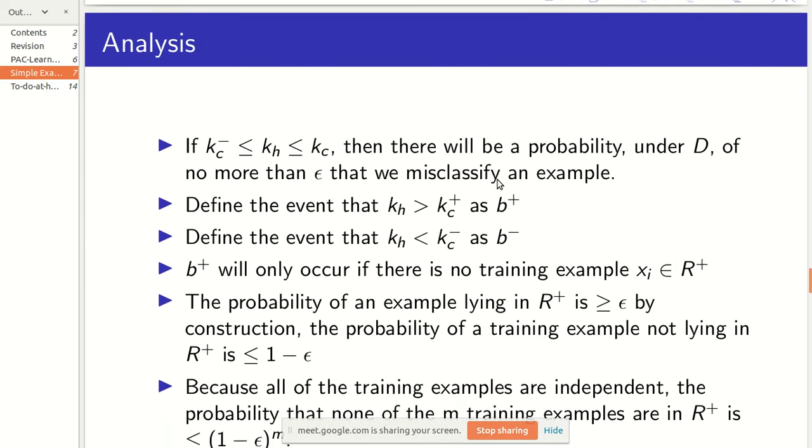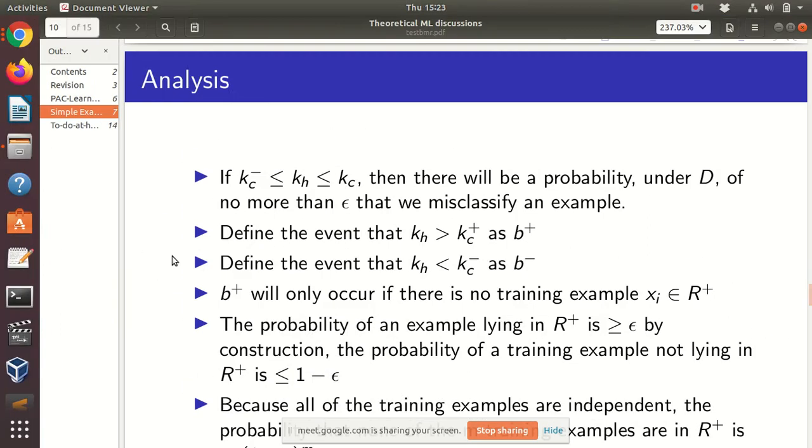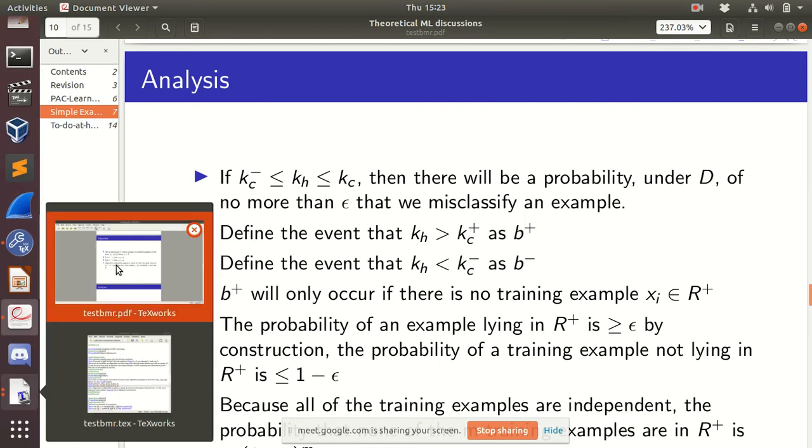So first thing, if you observe that my kh lies between kc minus and kc plus, here I missed the plus sign. Just a second, it's a small fix.